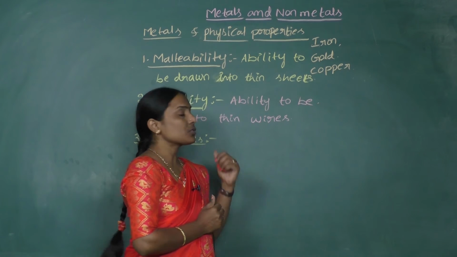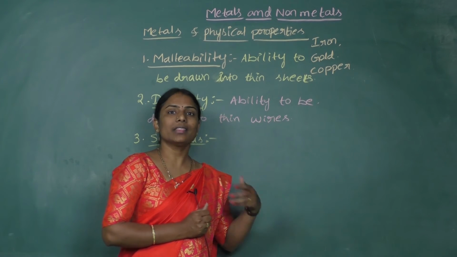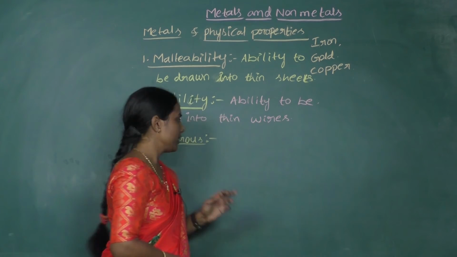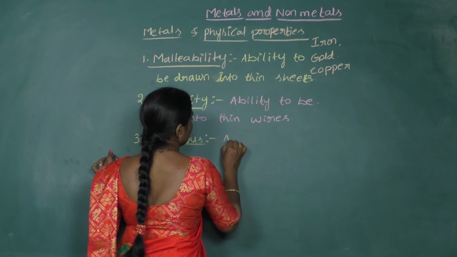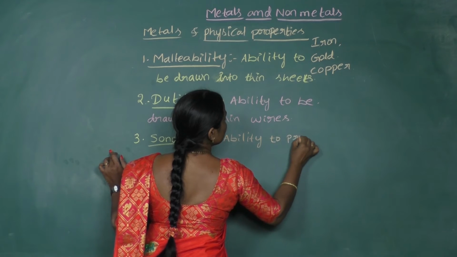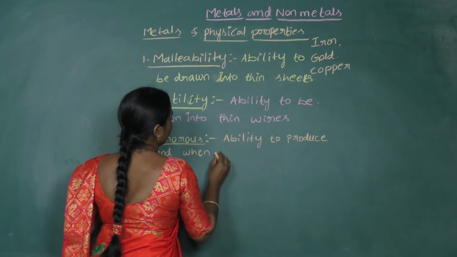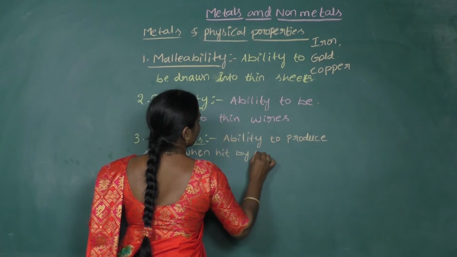So what is the sonorous nature? It is the ability to produce sound when hit by something.